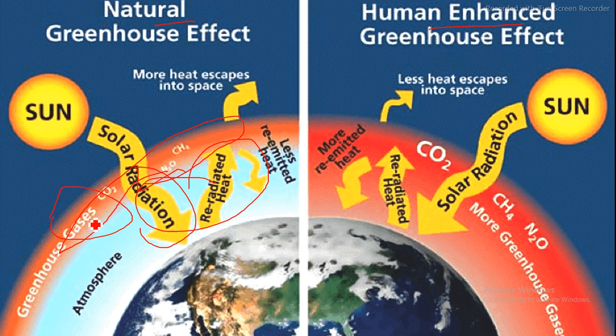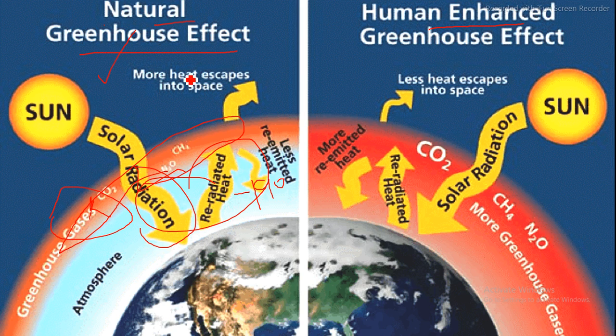If these greenhouse gases are absent, then the temperature of the earth goes to minus 19 degrees. At that temperature life cannot exist on the earth. That's how the earth will be a frozen, lifeless planet. So this natural greenhouse effect is necessary for life to exist on the earth.